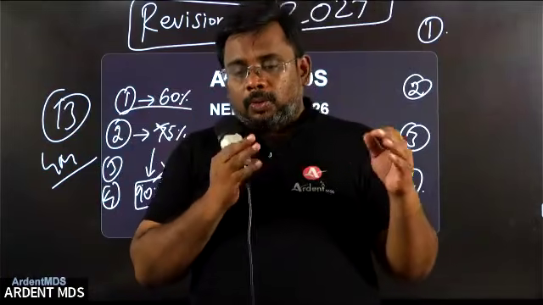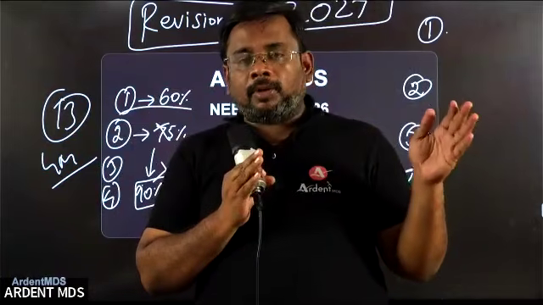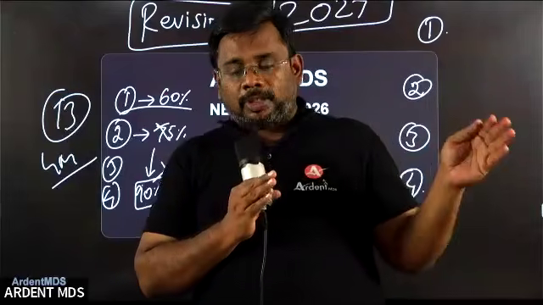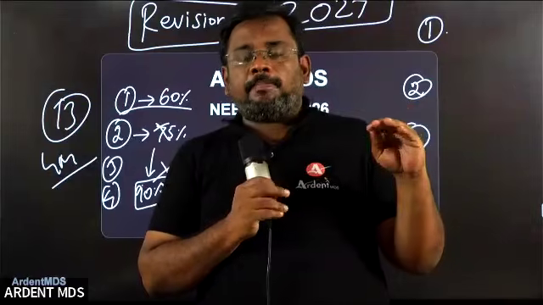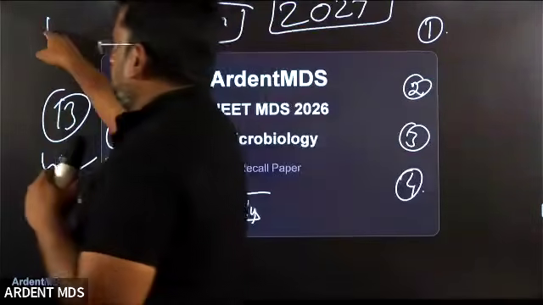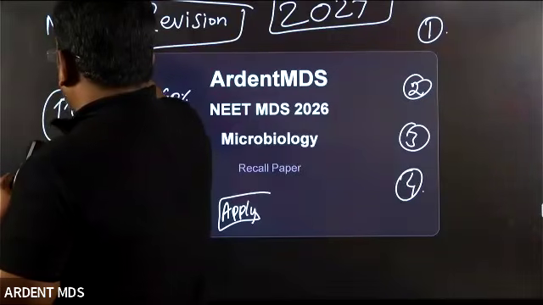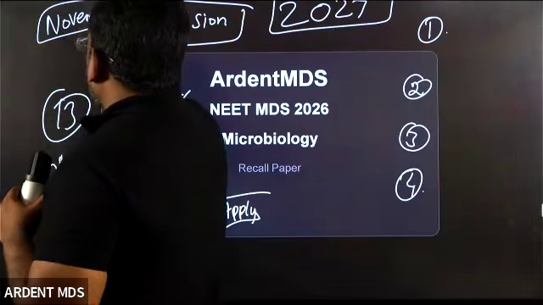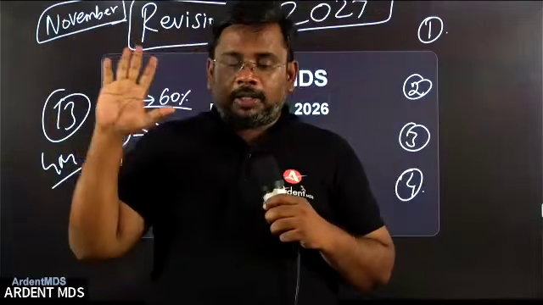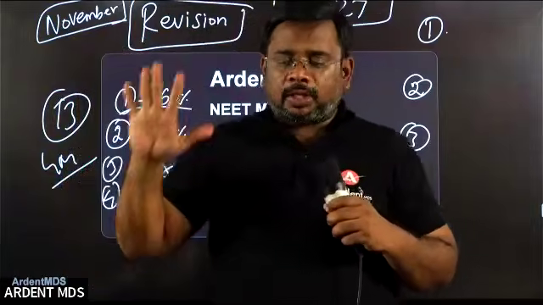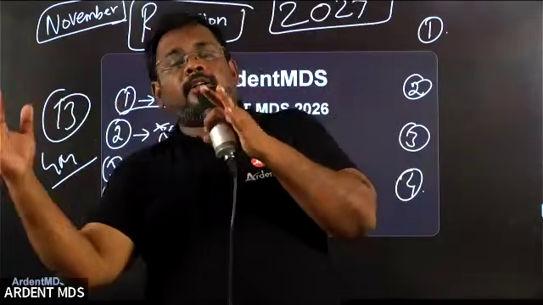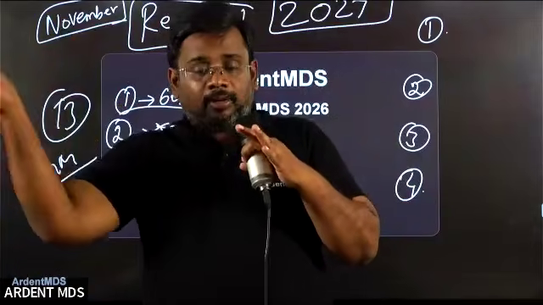So if you are a student preparing for 2027, start your preparation as early as possible. Try to complete by November. Even in our batch, we plan to complete by November. Every year we are doing this. After November, we have December, January, February, March, April. These 5 months, almost 150 days, are for exclusive revision. That doesn't mean complete the 19 subjects and only then start revision in November or December.